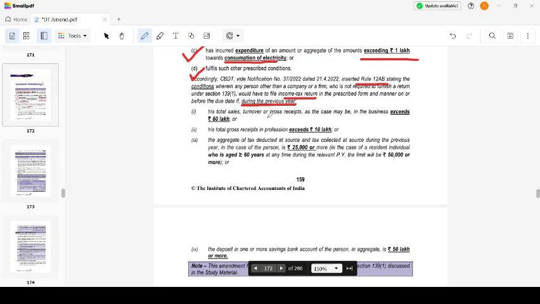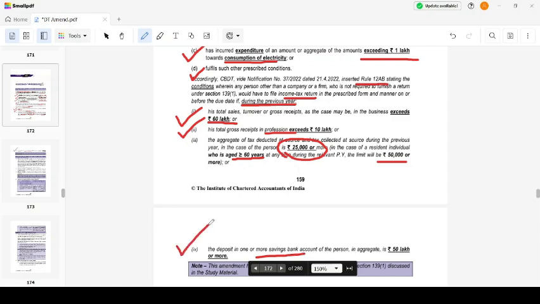His total sales turnover or gross receipts in the business exceeds rupees 60 lakh. From business it should exceed 60 lakhs. From profession, if it exceeds 10 lakh. The aggregate of tax deducted at source and tax collected at source, TDS or TCS, during the previous year is 25,000 or more. And if the individual is a senior citizen, then the limit would be 50,000 or more. Okay, the deposit in one or more savings bank accounts is 50 lakhs or more.